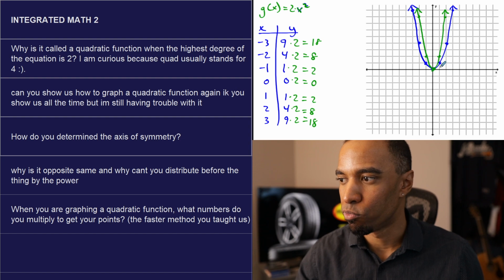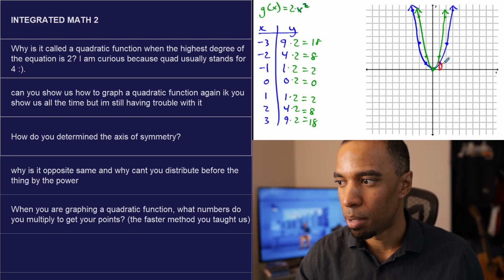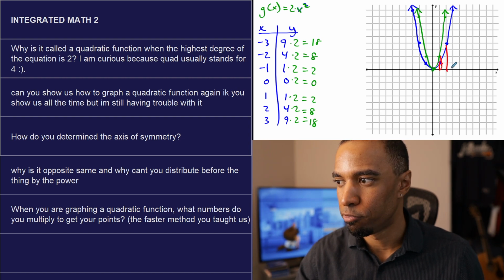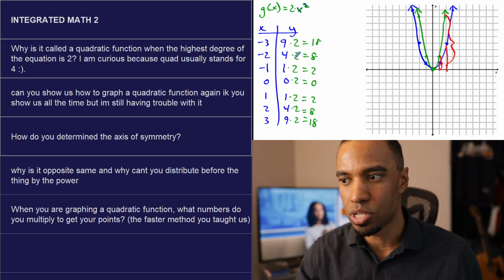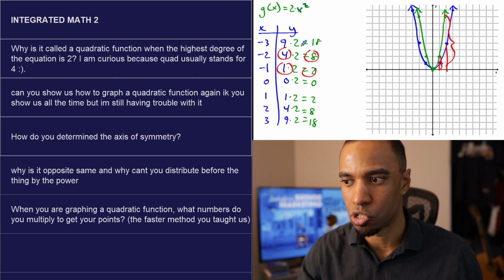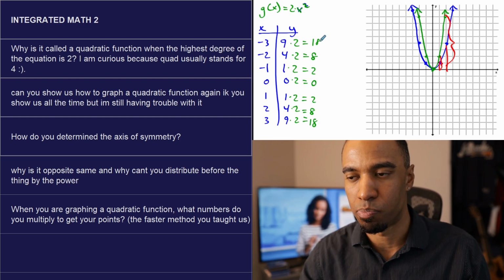What I mean is before we were up 1, now we're up 2. Before we were up 4, now we're up 8. You can see the numbers right here: 4 versus 8, 1 versus 2, 9 versus 18. Every distance has been doubled.